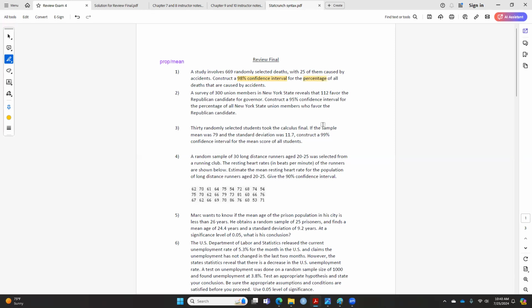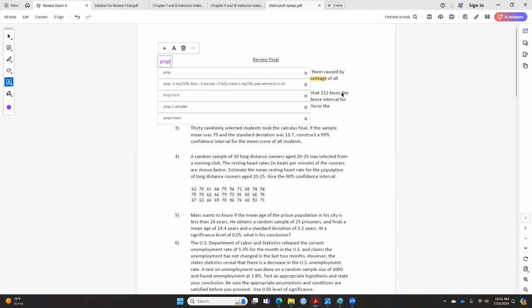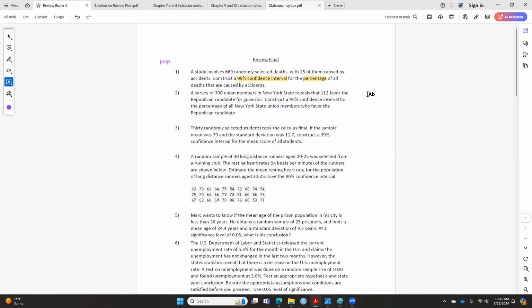So anyone wants to take a wild guess? Is this a proportion or is this a mean? Anyone? Wild guess? Again, the word percentage came out. So percentage is also the same word as proportion. And then you will ask yourself, once you get this proportion or mean.